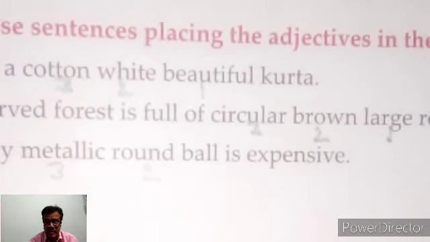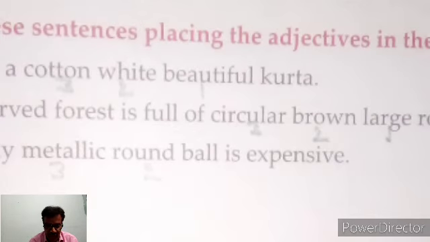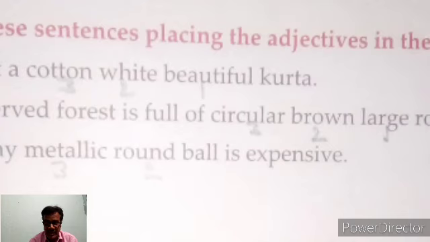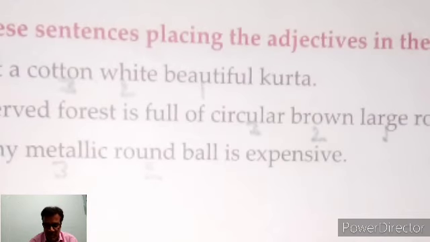The quality, and after that you have to choose the color, and after that the material. That means I bought a beautiful white cotton kurta. That is the answer. I have taught you previously that first you have to choose the quality.